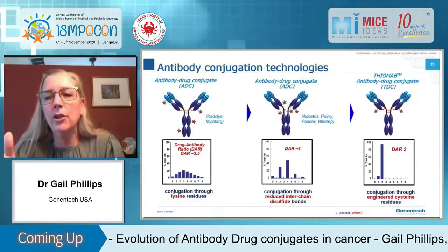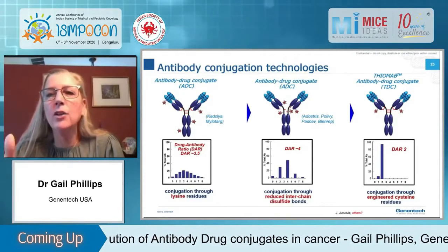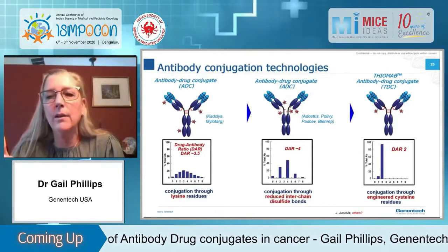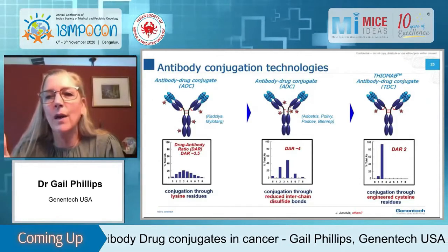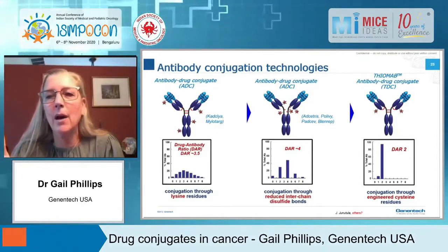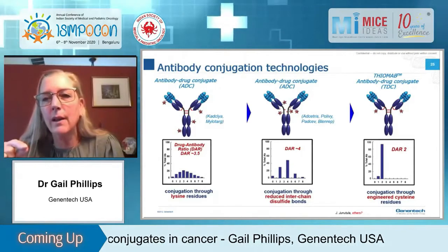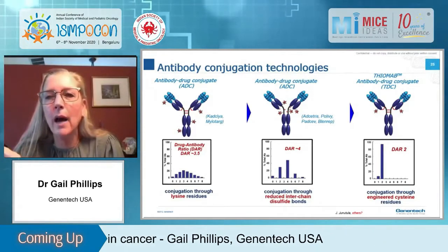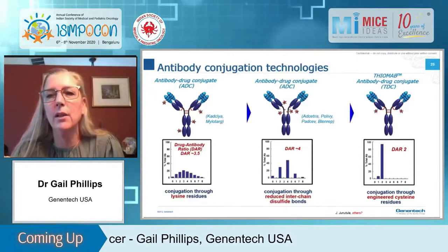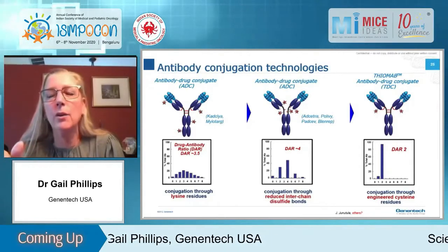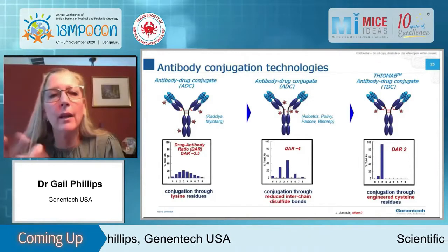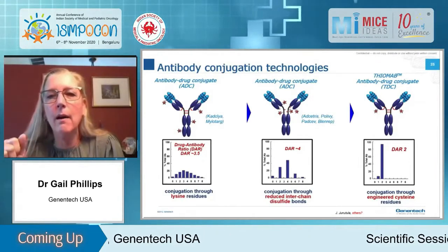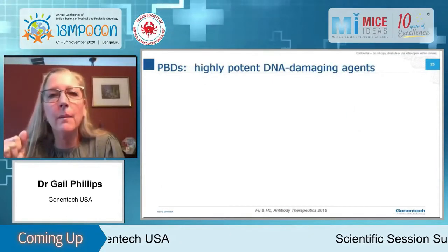And what antibody engineering has allowed us to do in recent years is to actually engineer specific cysteine residues into an antibody so that you can get precisely, this shows a DAR of 2, or if you engineer in two sites for conjugation, you can get precisely a DAR of 4. So this has really changed the way that we think about conjugating so that we can get away from this heterogeneous mix of DAR. Next slide.